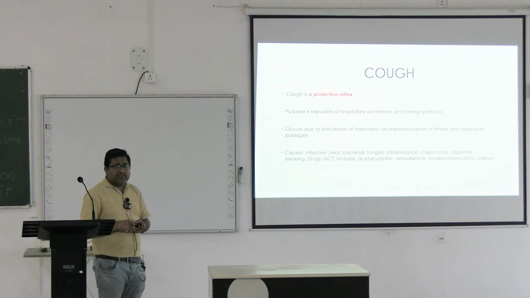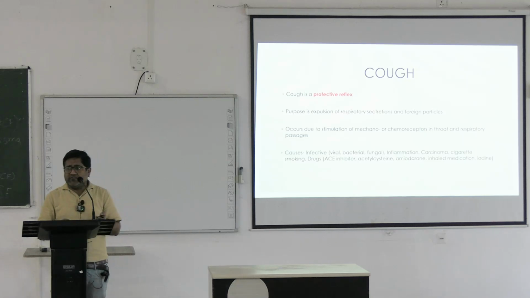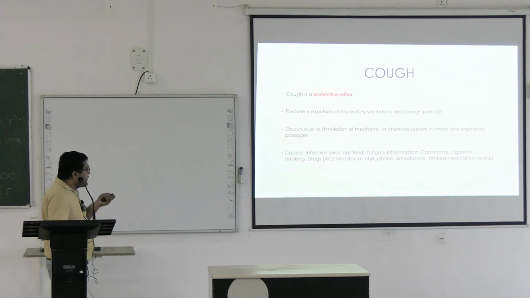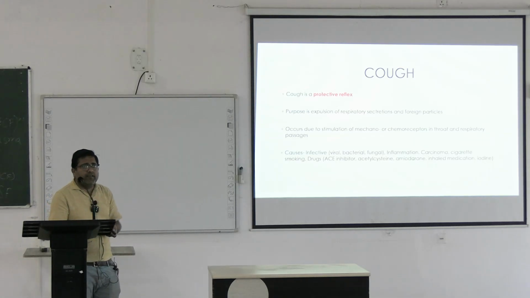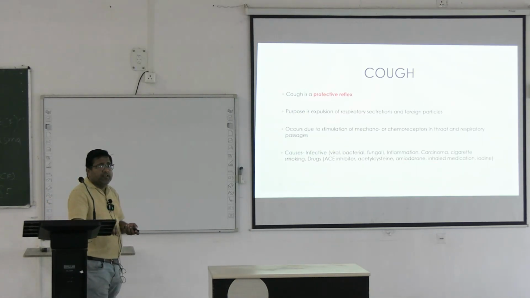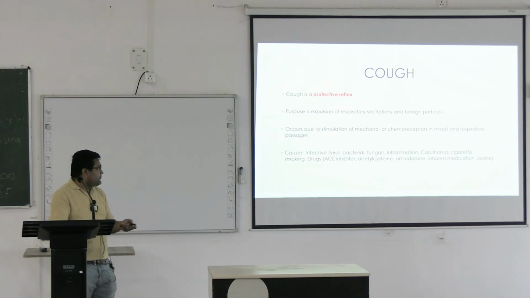Why does cough occur? It occurs because of the stimulation of the mechano or chemoreceptors in the respiratory tract. The causes of cough are infective, like viral, bacterial and fungal. It can be due to inflammation, like in bronchial asthma. It can be seen in carcinoma, bronchogenic carcinoma. Cigarette smoking causes smoker's cough.